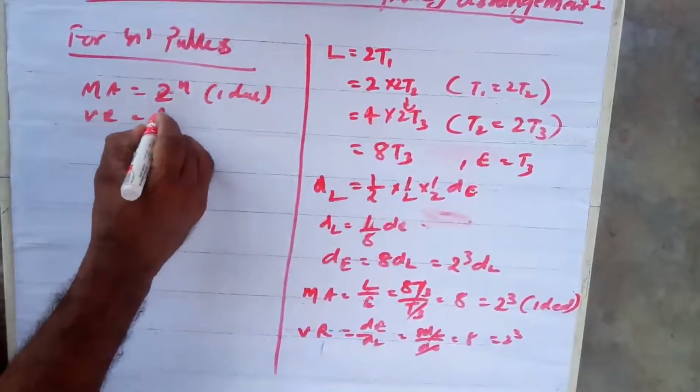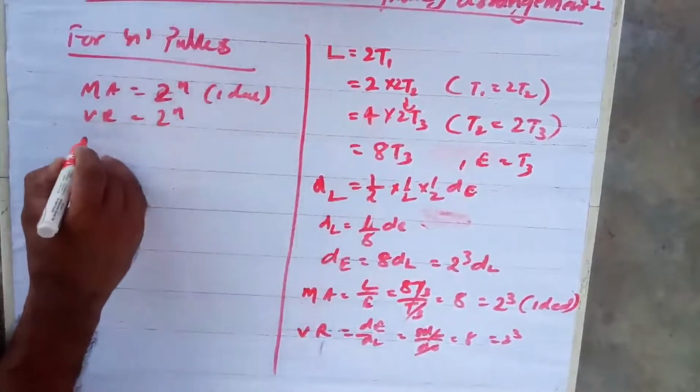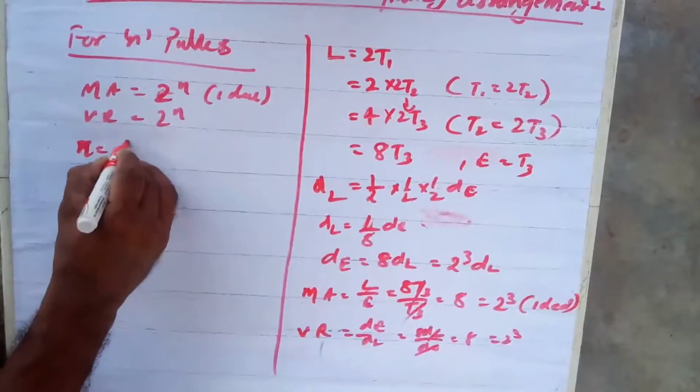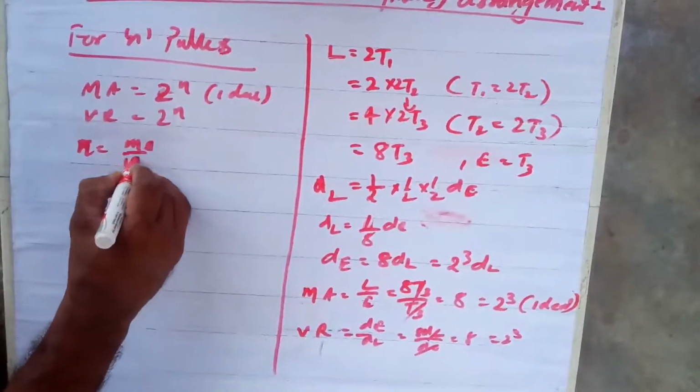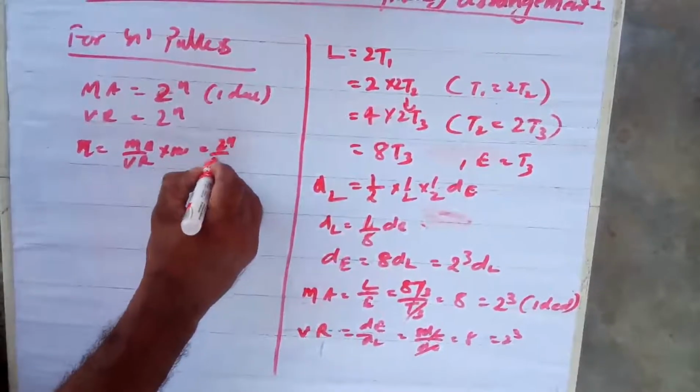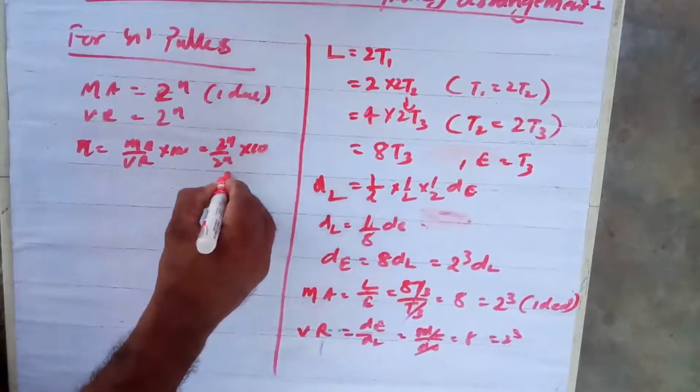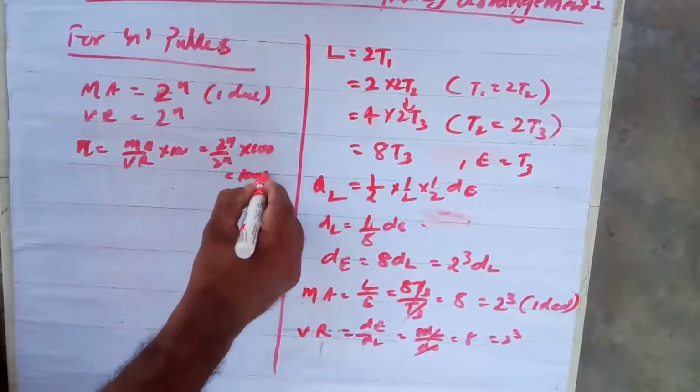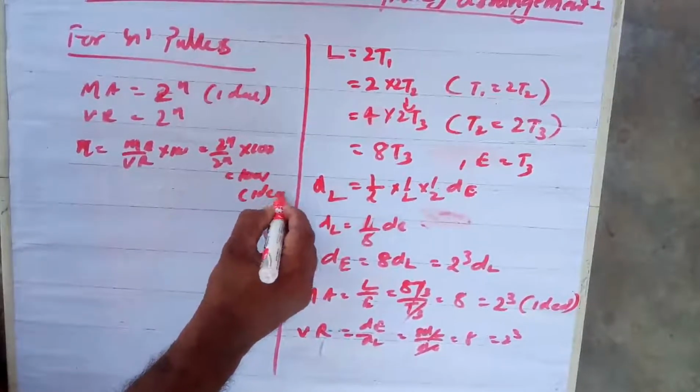VR will become 2 to the power N always. So efficiency will be MA by VR into 100. That is equal to 2 to the power N by 2 to the power N into 100. That is 100%, but case must be ideal.